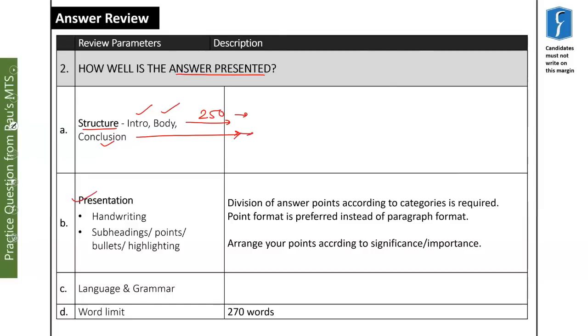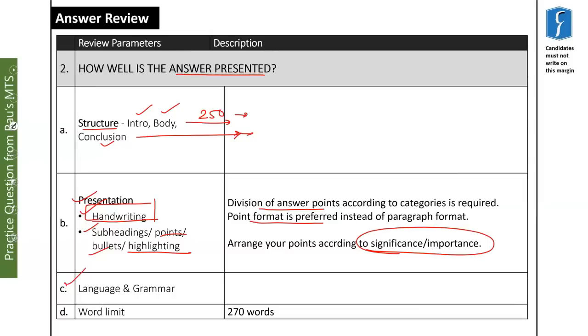If we talk about the presentation, the parameters are the same. Create subheadings, points, bullets. Don't forget to highlight your points. Make a proper division of answer points according to categories. Point format is preferred as there is a lot of content available to be written in this answer. Arrange your points according to their significance or importance, in an orderly fashion.